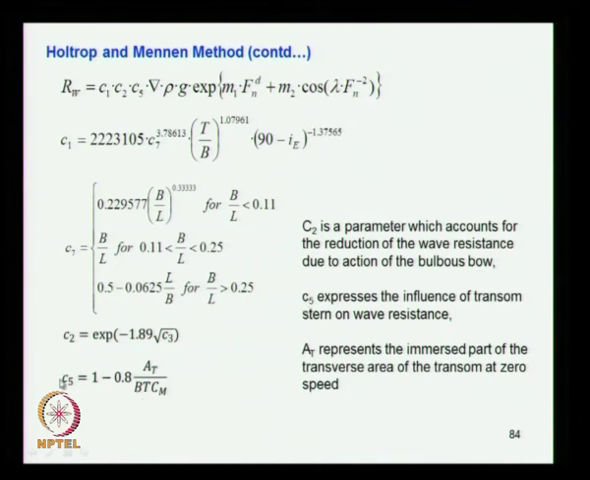C5 expresses the influence of the transom. You can see that AT represents the transom immersed area. So you take the transom of the ship and take the underwater area of the transom, and that is AT. Then B into T into Cm. So this gives C5. AT represents the immersed part of the transverse area of the transom at zero speed. Zero speed is specified because when the speed is high, the water surface elevation changes, so do not take that. In calm water, you take the static condition, the underwater area of the transom.